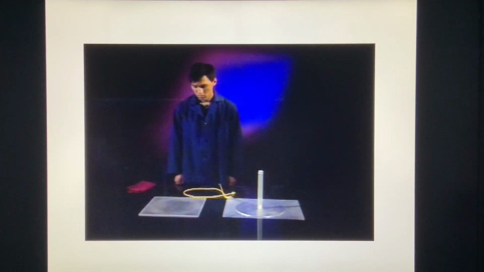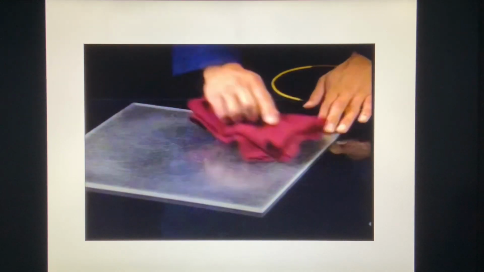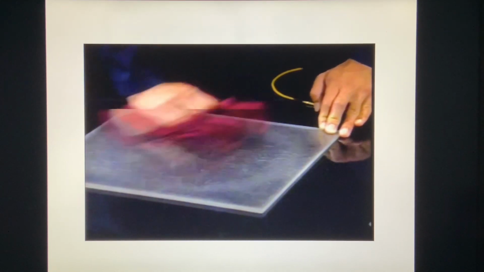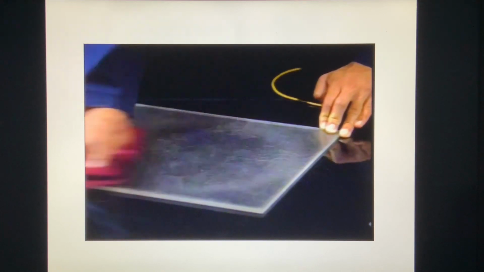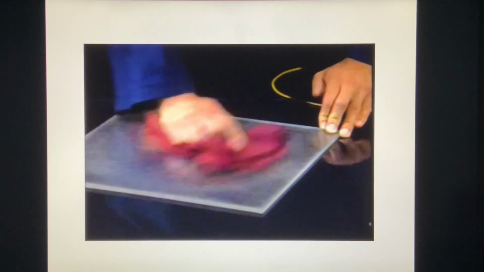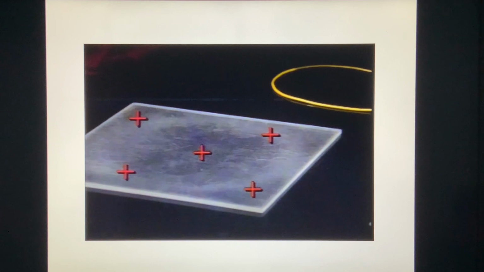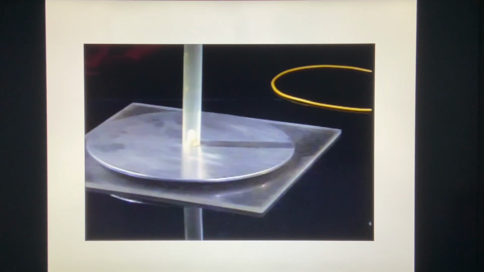Here's a device called an electrophorus, which generates electric charge in an interesting way. It consists of an acrylic sheet and a round metal plate attached to an insulating arm. If we rub the acrylic with a wool cloth, the acrylic acquires a positive charge. The metal plate is then placed on the acrylic.